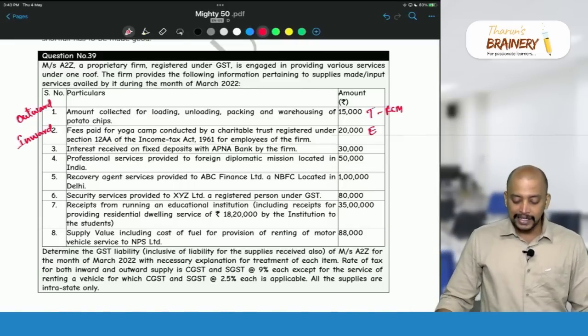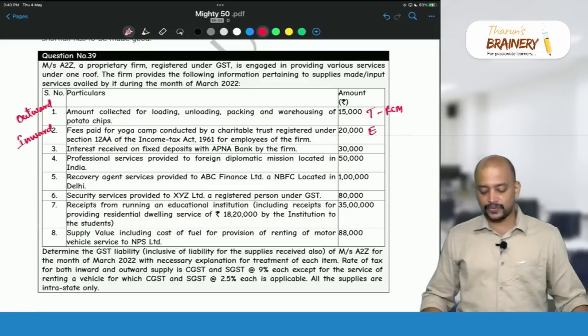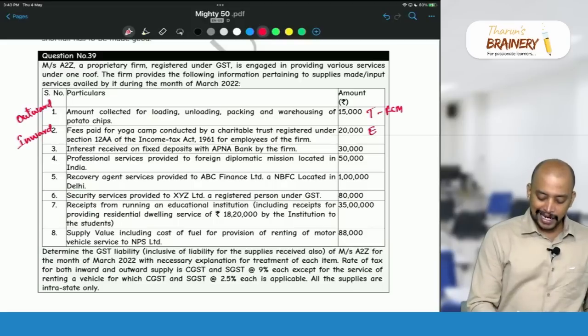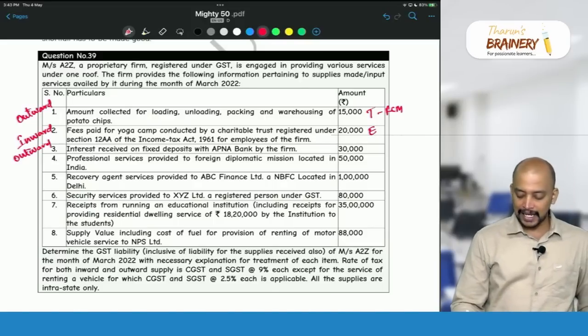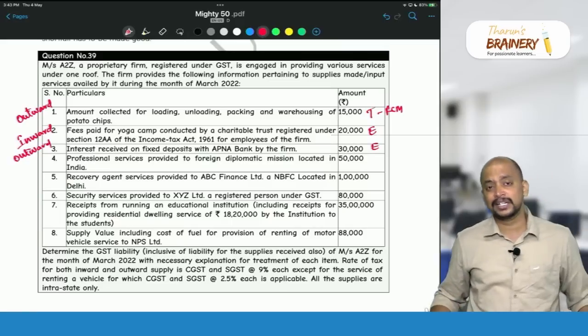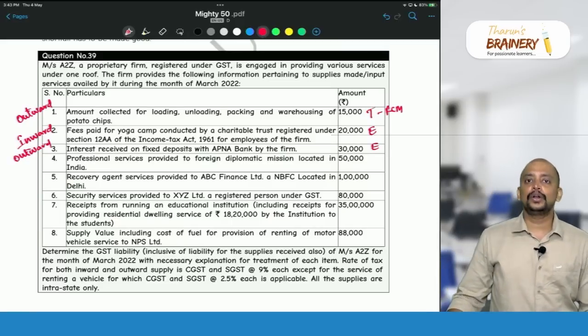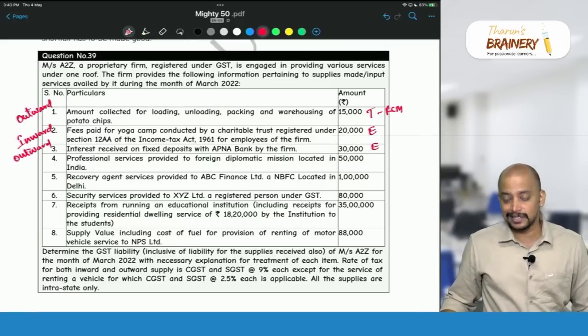So then interest received on fixed deposits with Apna Bank by the firm. Again it is what supply? Outward supply, and outward supply exempted. Why is it exempted? Interest or discount on loans, advances or deposits is exempted.